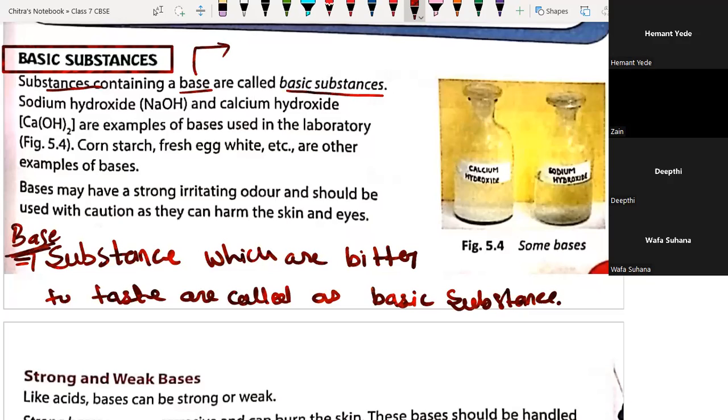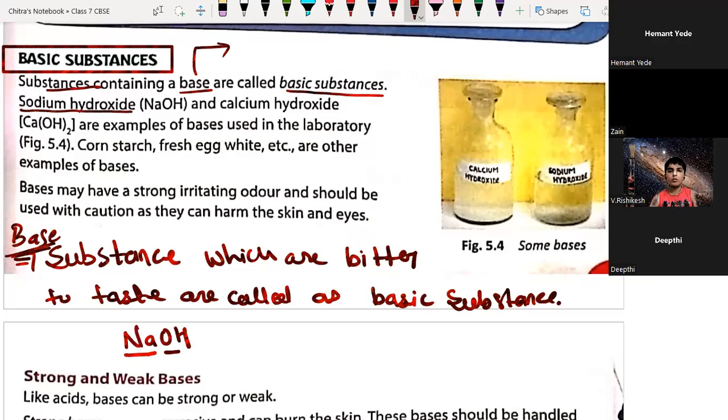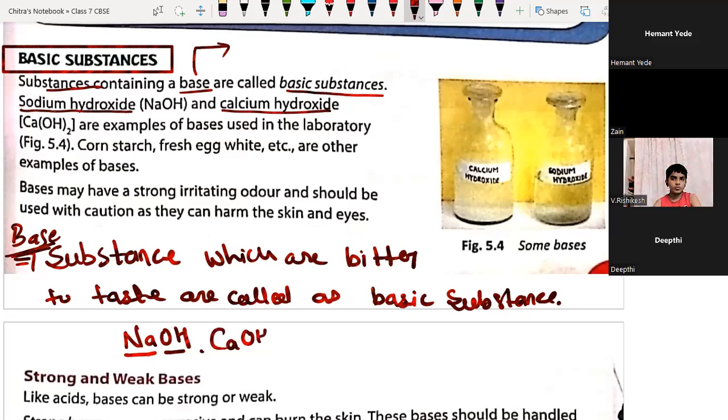For example, we have sodium hydroxide, NaOH. We have calcium hydroxide, Ca(OH)2, with the bracket twice. These are examples of bases used in the laboratory. So these are the chemicals which are used in the chemistry lab.